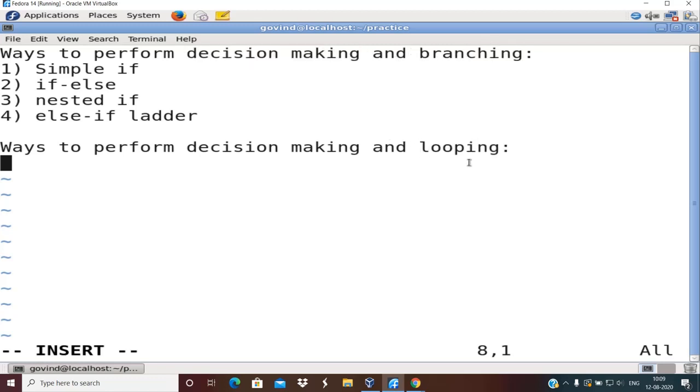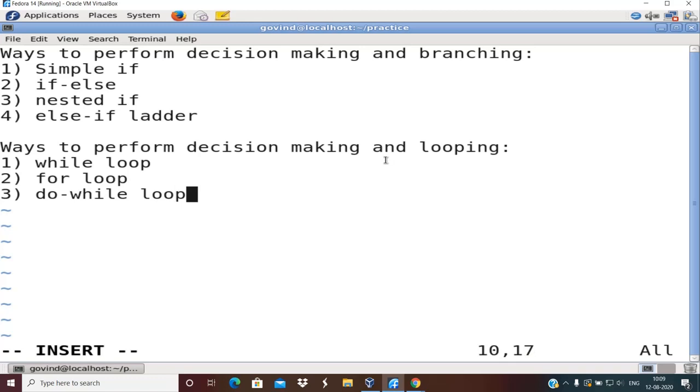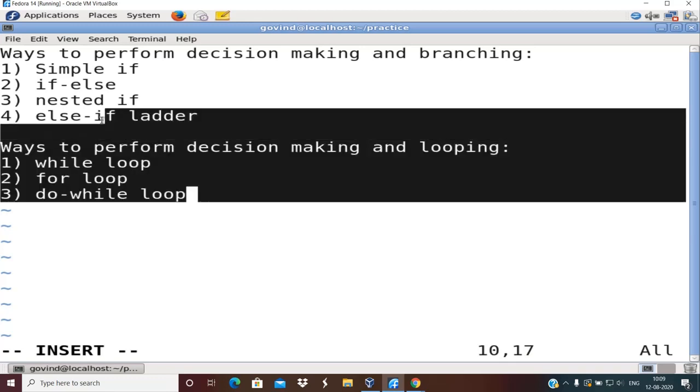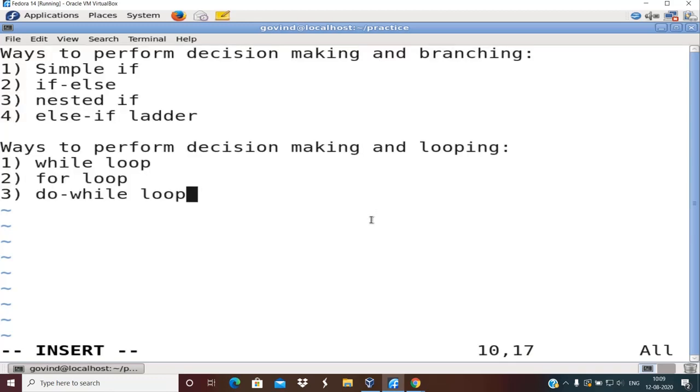There are in fact three ways to perform loops in C. One is using the while loop, the second one is using the for loop, and the third one is using the do while loop. I'll be talking about these in brief with simple examples for each one of them.